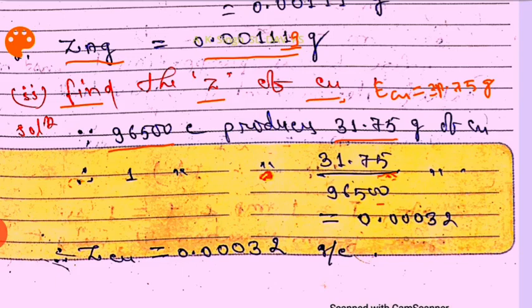It is equal to 0.00032 gram. So the electrochemical equivalent of copper will be 0.00032 gram per coulomb. Means if 1 coulomb charge is passed, this amount of copper will be deposited.